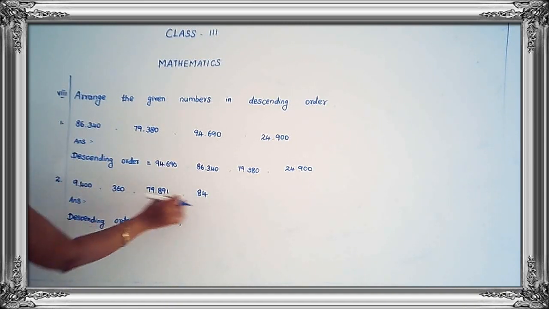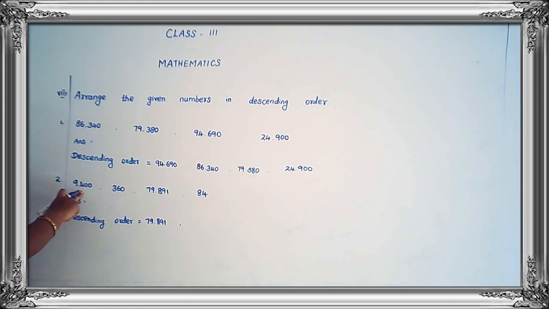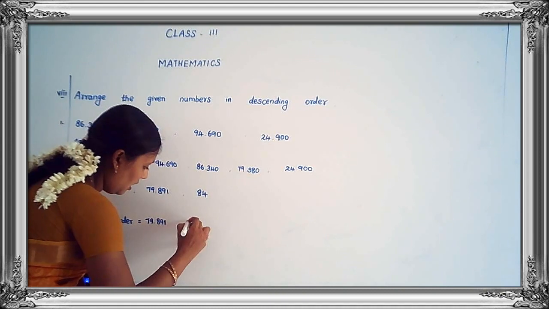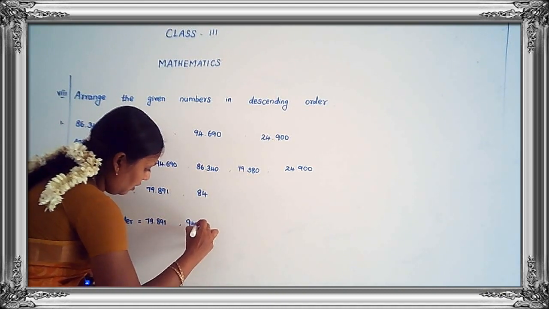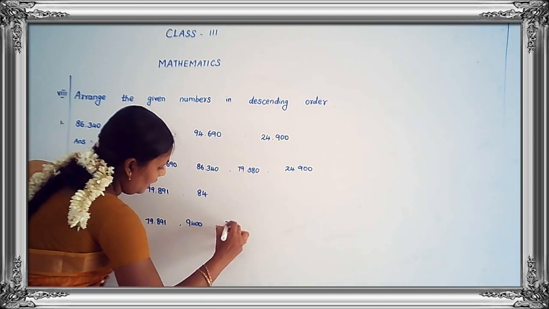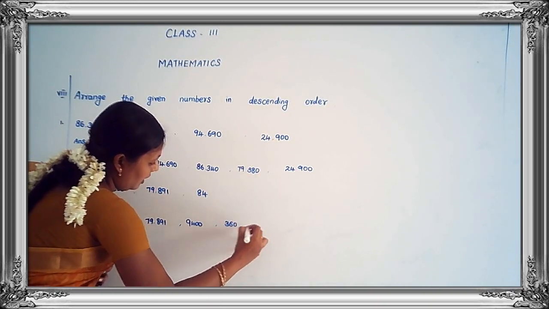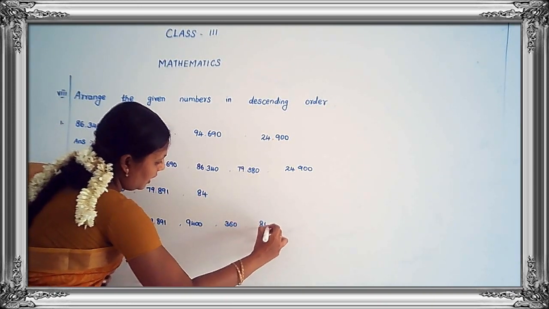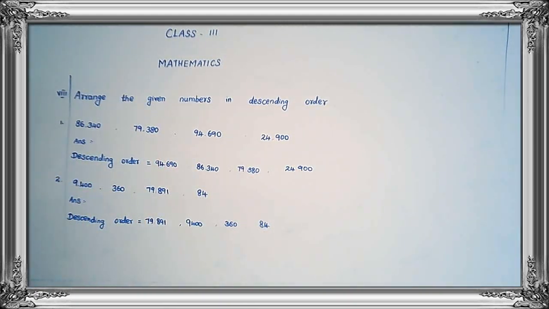Remaining 3 digit number, 2 digit number and 4 digit number. Now 4 digit number is the greatest number. So you have to write here 9,400. Then 3 digit number 360. The last one 2 digit number 84. Do you understand, children? Okay.